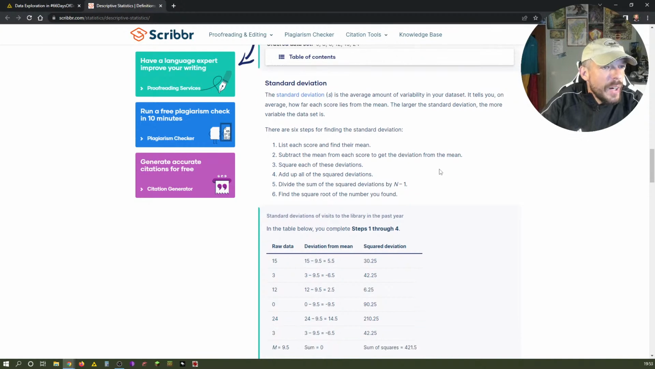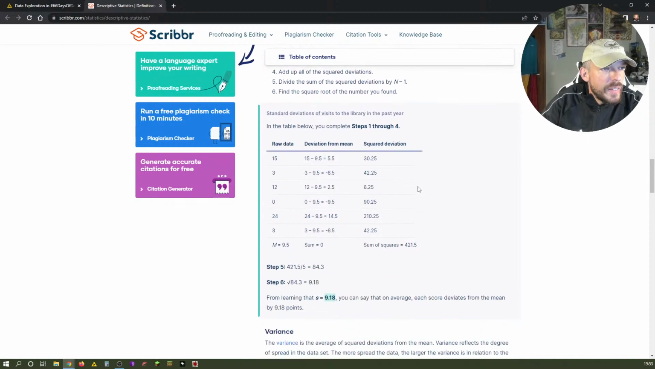So list each score and find their mean. Subtract the mean from each score to get the deviation from the mean. Square each of these deviations. Add up all of the squared deviations and divide the sum of the squared deviations by n minus 1. N, once again, is the number of responses, and find the square root of the number you found.